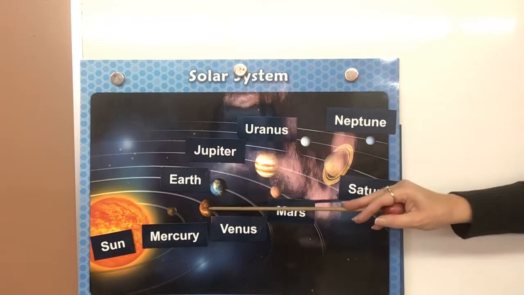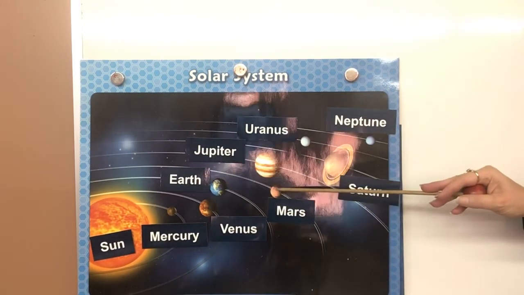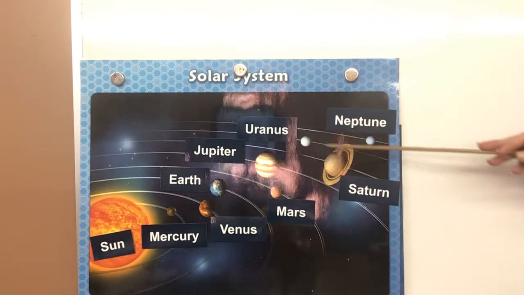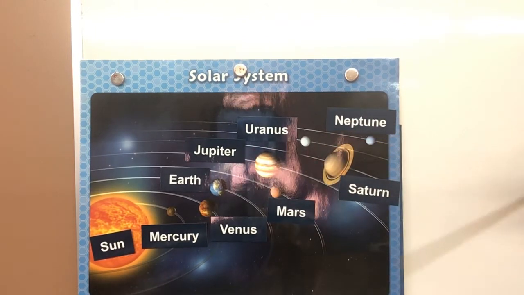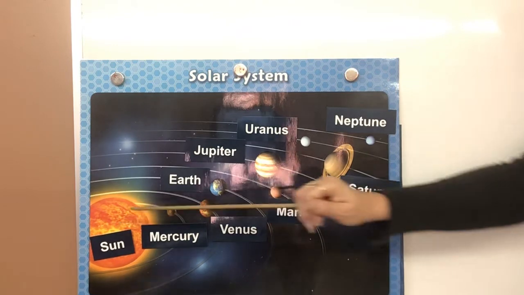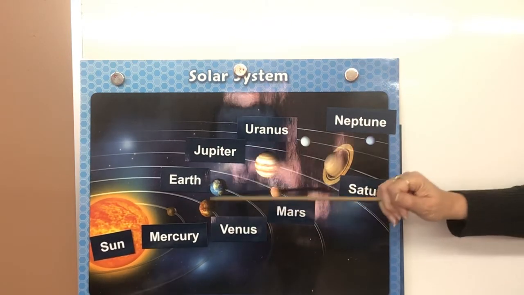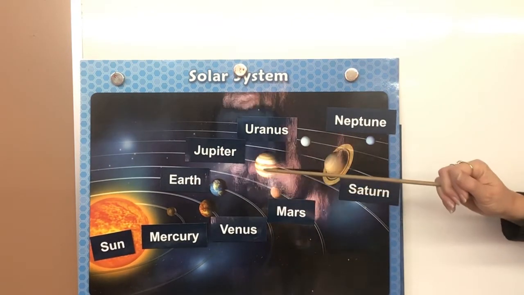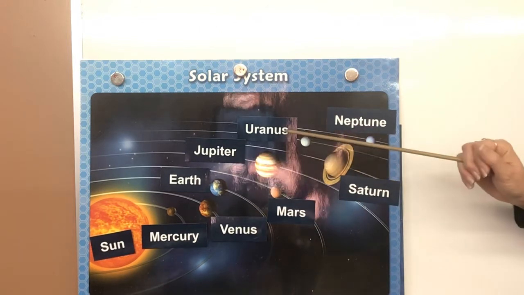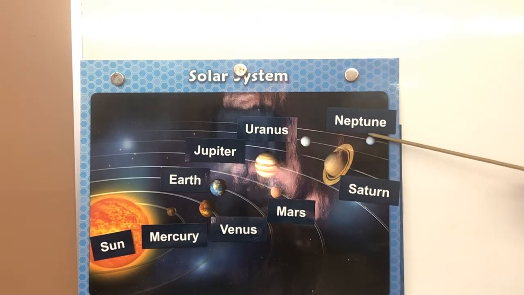Sun, Mercury, Venus, Earth, Mars, Jupiter, Saturn, Uranus, Neptune. One more time. Sun, Mercury, Venus, Earth, Mars, Jupiter, Saturn, Uranus, Neptune. Very good. All right, starting on page 145.